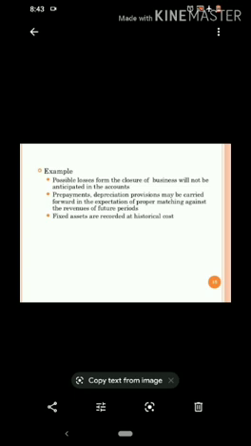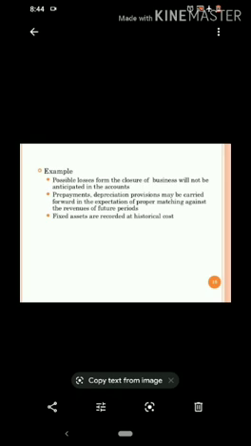Examples of going concern concept are: possible losses from the closure of business will not be anticipated in the accounts. So all the possible losses that may happen in future cannot be recorded in the books of accounts. Rather, we can make a provision for loss that may happen in the future by creating different provisions.